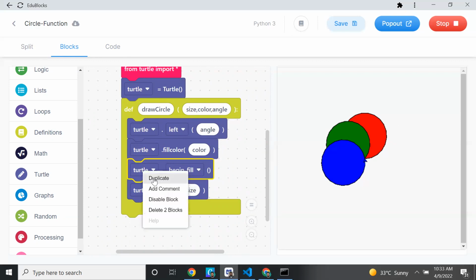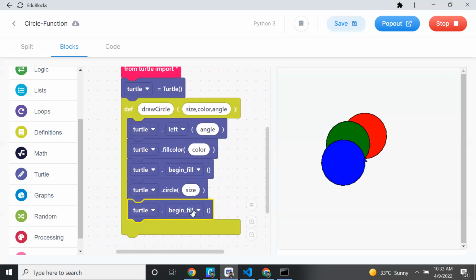We have to add end fill. So after filling, we have to end. Otherwise, all the circles will be filled with the same color. That's why we have to end fill. So this is a function, very simple. Did you understand how to create a function?